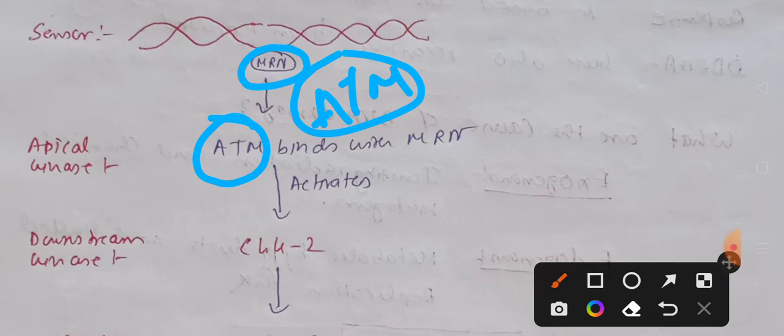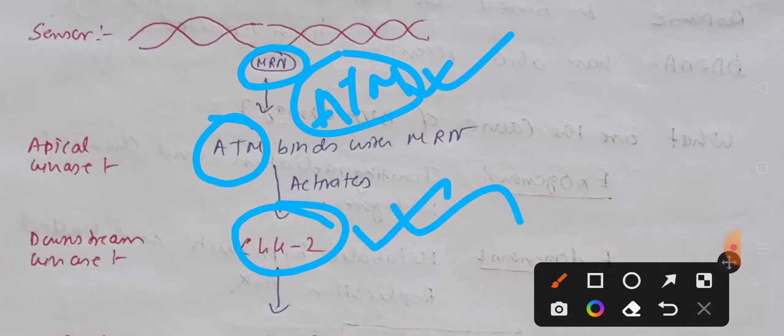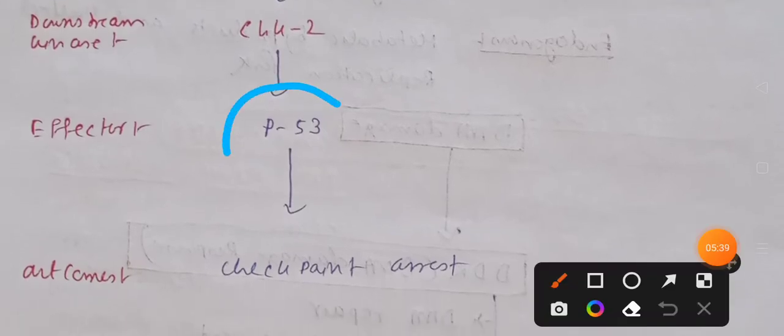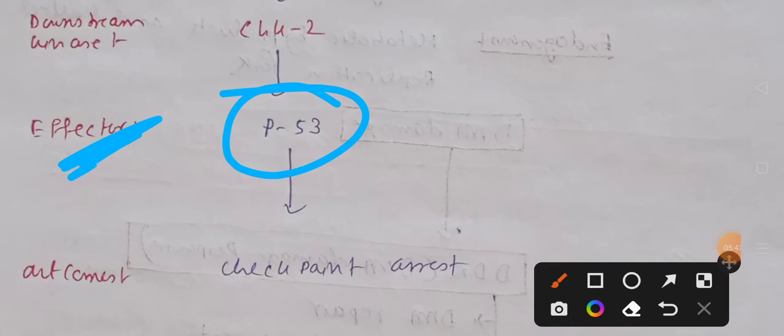Okay, and as a result ATM becomes activated. Okay, and जब ATM activate हो जाएगा it will activate another downstream kinase known as CHK2. Okay, and this downstream kinase is going to transfer the signal to P53. This is the effector molecule for the ATM pathway.